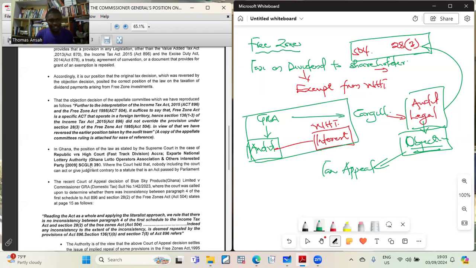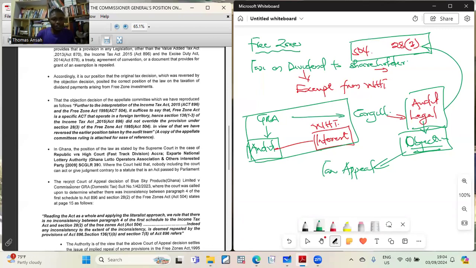This is like a class action, where the court held that nobody, including the court, can act or give judgment contrary to a statute, that is, an act passed by Parliament. So you cannot decide any other thing against an act. Per what they are saying, you cannot say free zone is operating on a foreign territory, and so a free zone is also in the country.